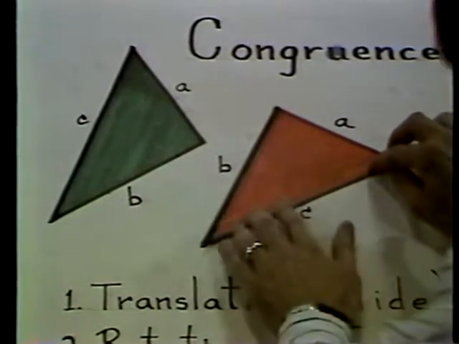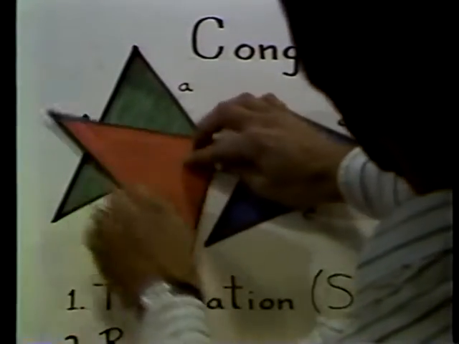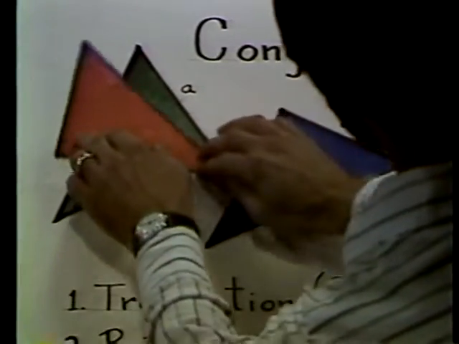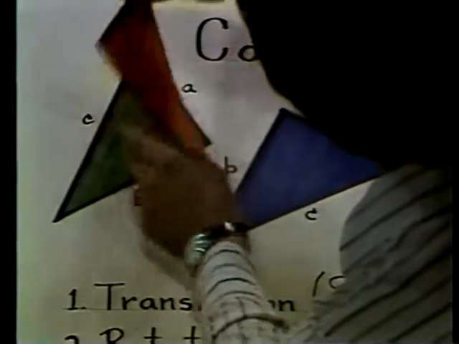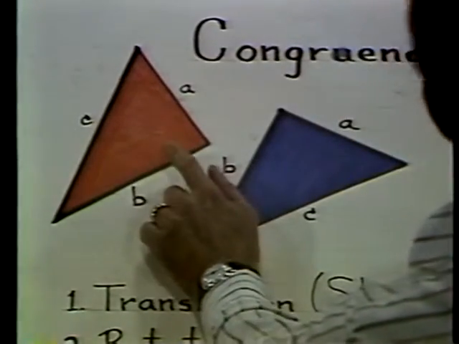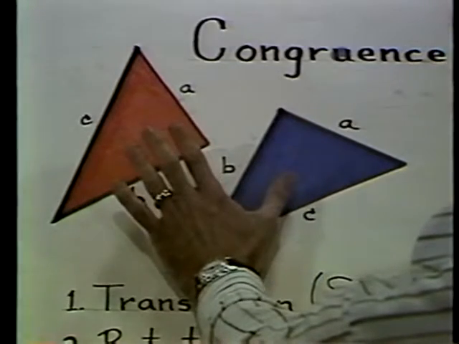Let's try it. I'm going to move this triangle over, and I'll try and fit it. No, it doesn't fit. Try it this way. No. Try it this way. No. But if I flip it over, aha, it fits. This is congruent. These 2 triangles are said to be congruent.